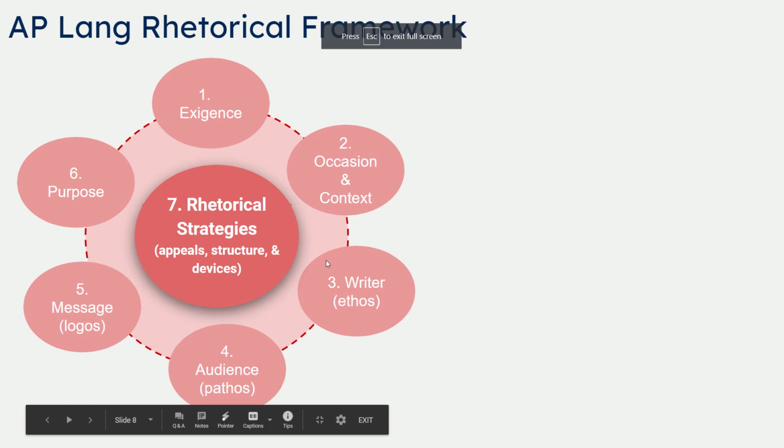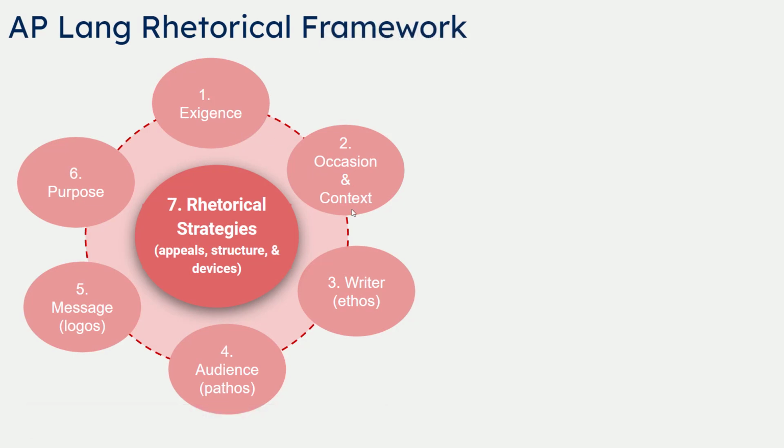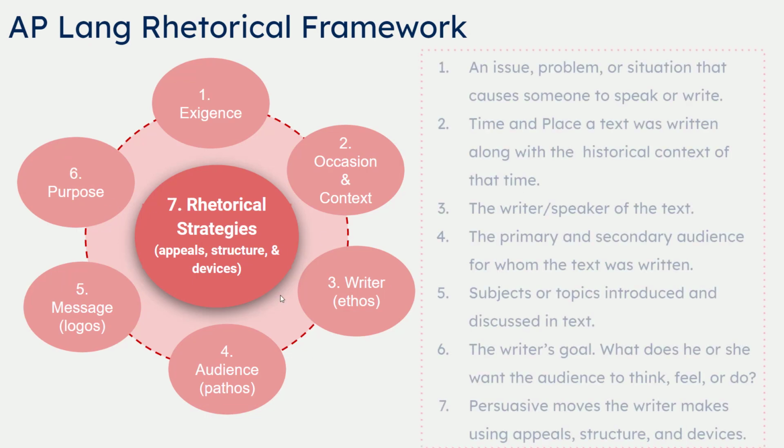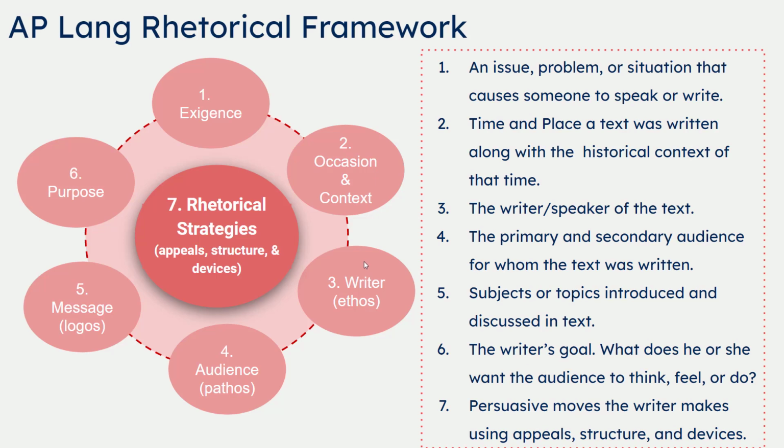AP Lang rhetorical framework begins with 1. Exigence, 2. Occasion and context, 3. The writer, 4. The audience, 5. The message, 6. Purpose, and 7. The rhetorical strategies, which are appeals, structure, and devices. This framework includes the rhetorical situation, Aristotle's rhetorical triangle, and Jolliffe's rhetorical framework.